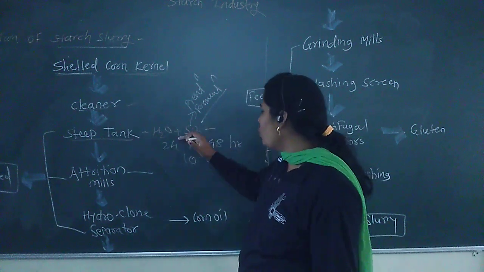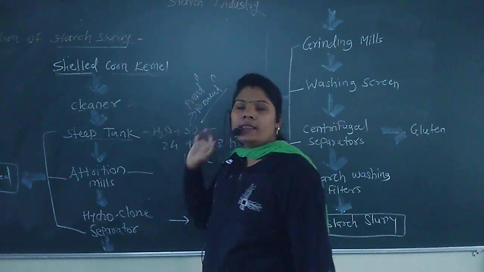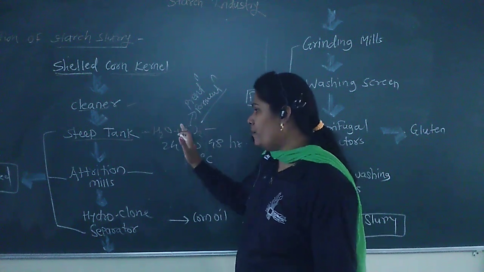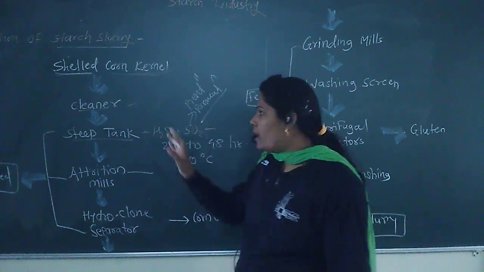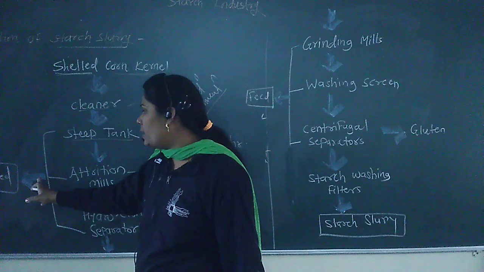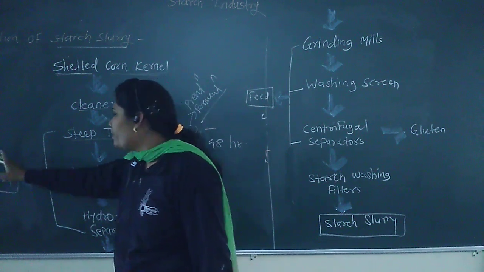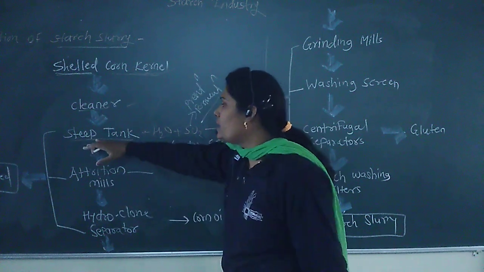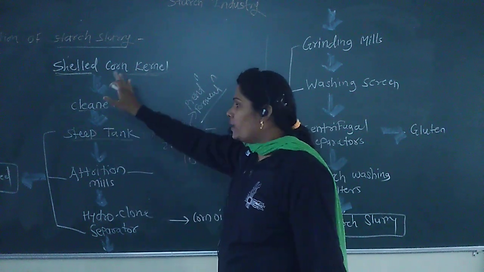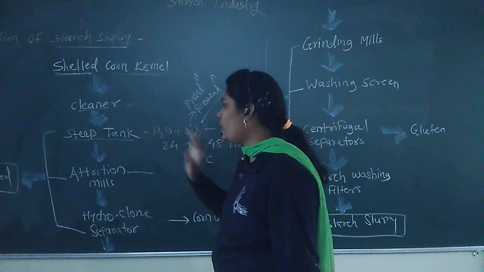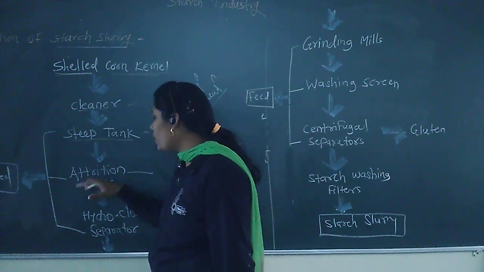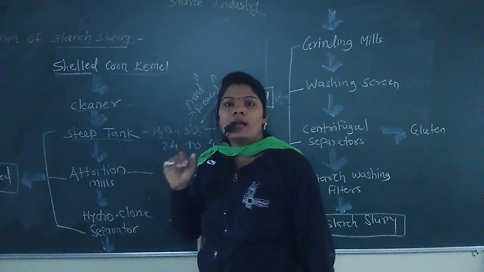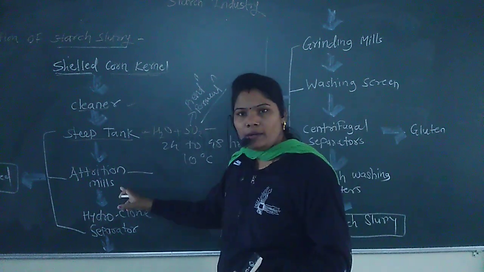After soaking, the kernels are drained out and the remaining concentrated water is used as animal feed. This is the function of the steep tank. After this we transfer the kernels into the attrition mill, where they are ground.